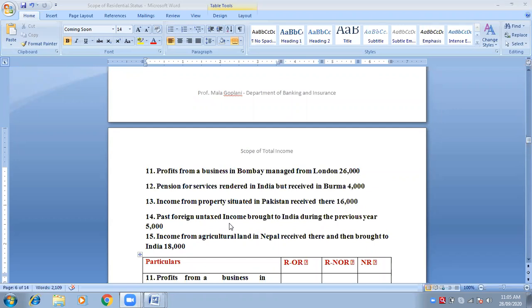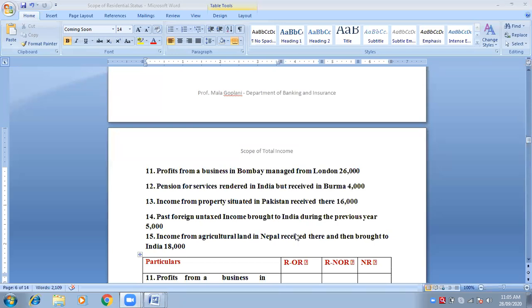So which is the best option you feel? Ma'am, write it and put dash, dash. Okay, fine. But there also you have to write a bracket. Yes, ma'am. Okay. Write down past untaxed profit brought to India. Write down nil, nil, nil.